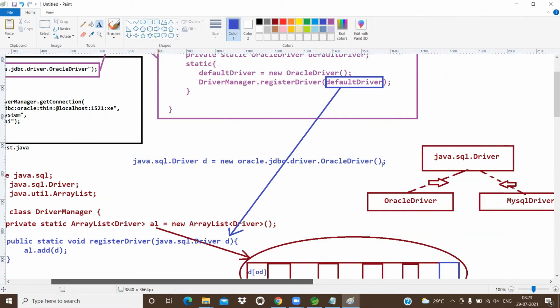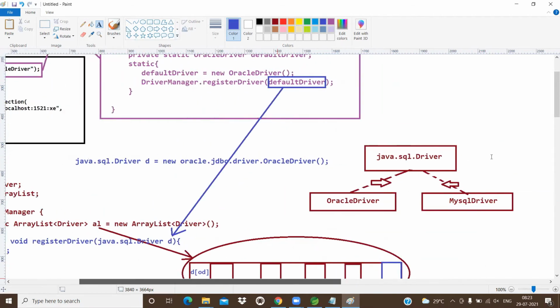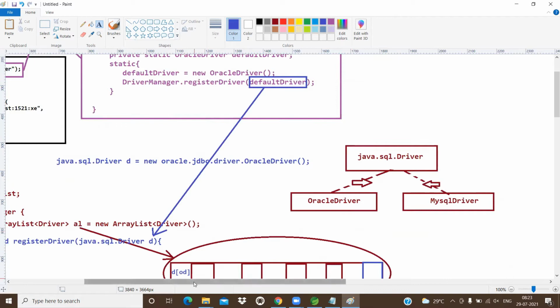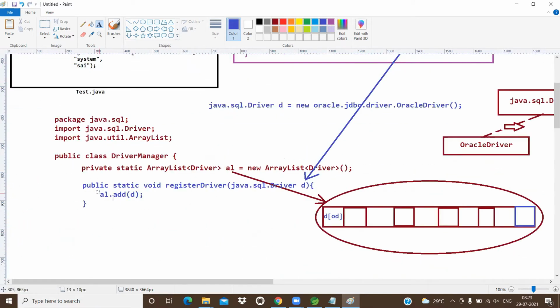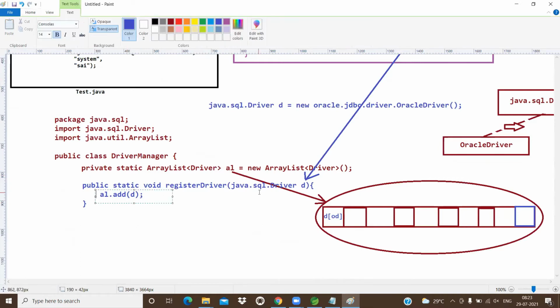So the Oracle driver object we are placing into the Driver interface reference variable, and that reference variable is added with al.add. Now in d what we have? The Oracle driver. At the 0 location of the ArrayList, the Oracle driver object is available. If it is a MySQL or DB2 object, it will go and be stored. Yeah, the first line concept is completed.